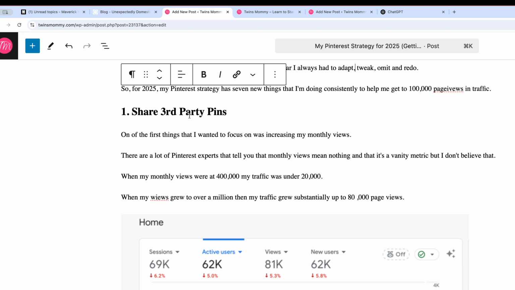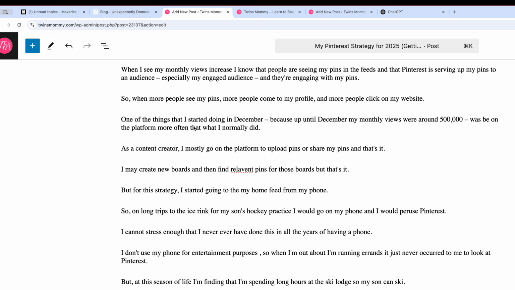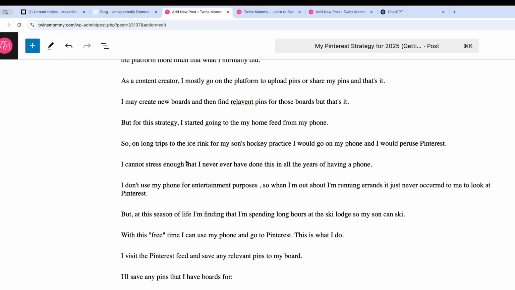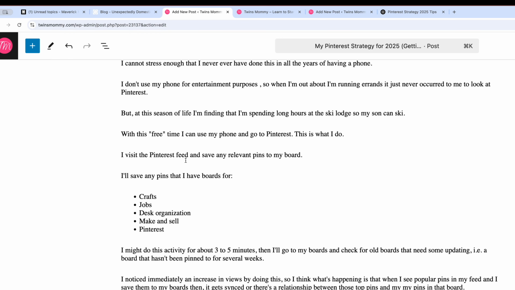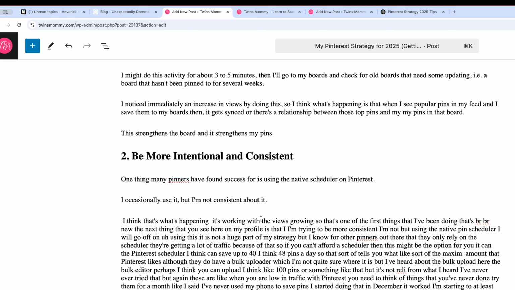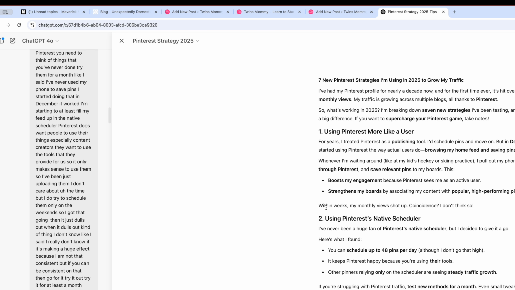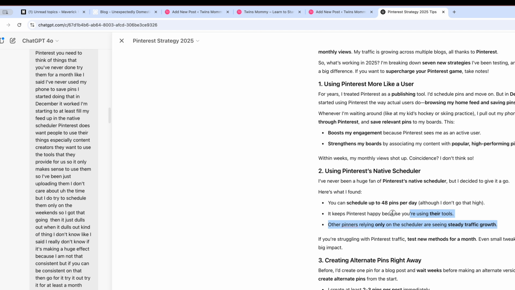I called it shared third-party pins, which gives away the strategy, but I sort of like ChatGPT's of being a Pinterest user. That sounds good. And this is what I've been doing so far with taking my transcript and turning it into a blog post here. So number one, it seems a lot here, but I can look at ChatGPT and say, well, what did I not add, or what can I add more, be more intentional. And this is where I sort of stopped to go from here and finish it. But now I can look and see about being more intentional, which is using the native scheduler, and see about these things here. These are actual things that I mentioned, and then I can go and use this.